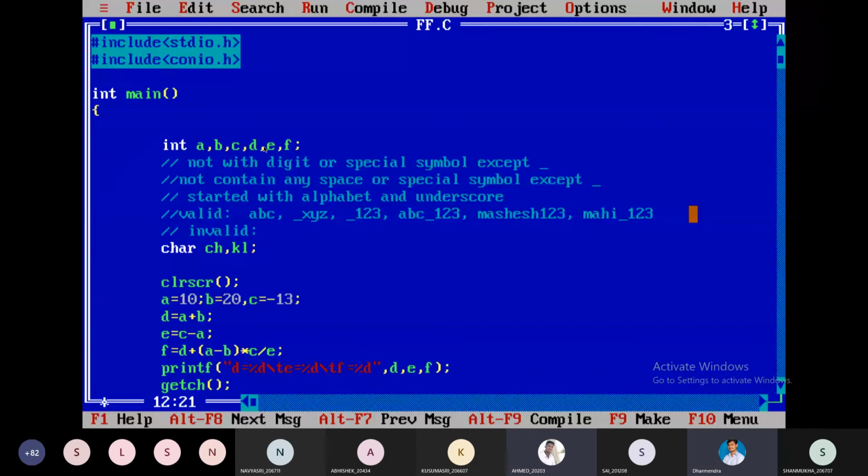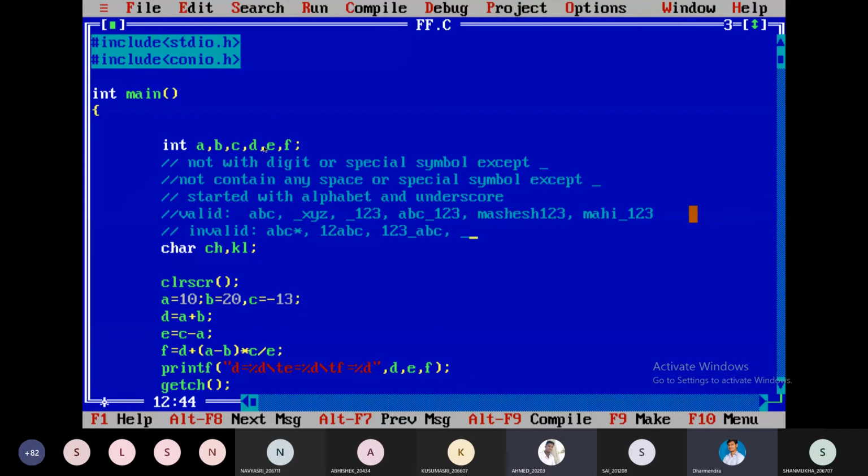For example, I'm taking some A, B, C star. It's invalid. I'm starting with 1, 2 and ABC, invalid. Starting with 1, 2, 3 underscore ABC, it is also invalid.